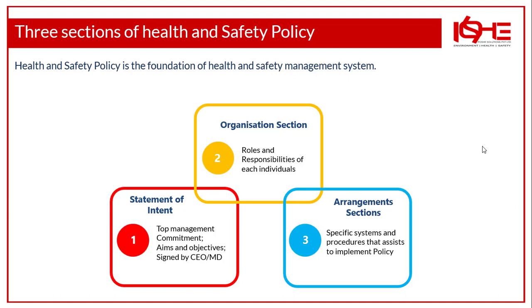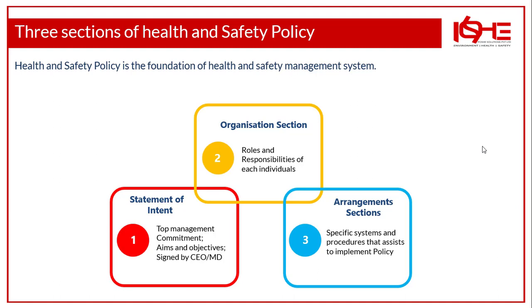What does this section deal with? This section deals with the roles and responsibilities of each individual within the organization through a reporting line of structure, or you may call it a hierarchy, which is framed in an organization, and who is responsible for what. For example, if you take the CEO, what is his responsibility?